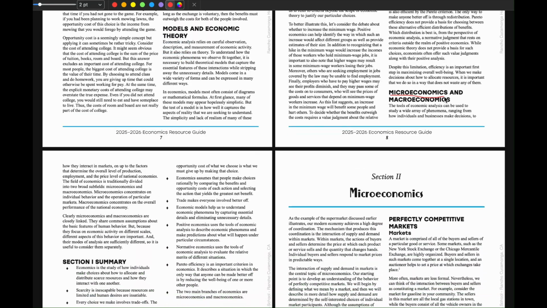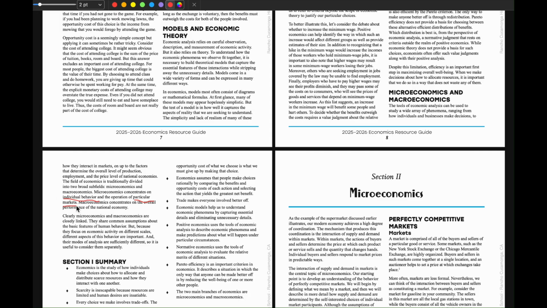Finally, micro and macroeconomics. Now, those are going to be Section 2 and Section 3, as we can see over here, microeconomics, Section 2 and Section 3. What microeconomics is trying to do is focus on a smaller concept of economies: individuals, as we can see here, individual behaviors, and particular markets.